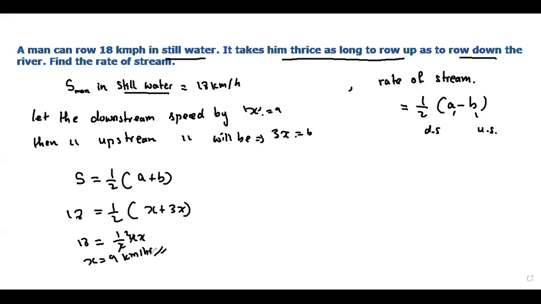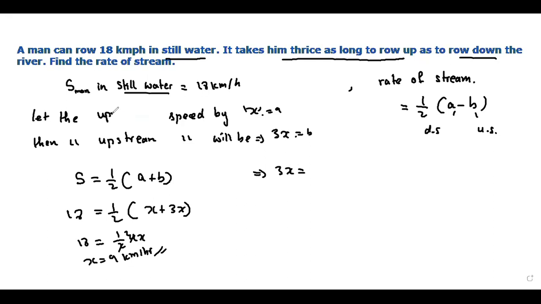We are getting x as 9 kilometers per hour. Now find the P value. It will be 3x. So wait, this is wrong. It takes him thrice as long to row up as to row down. If the downstream speed is upstream speed, this is upstream speed.